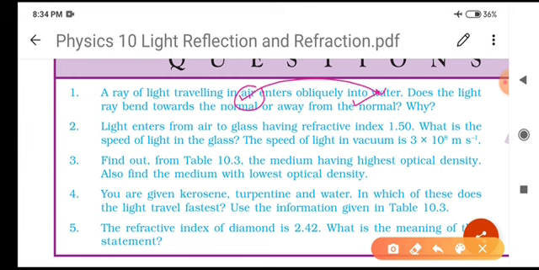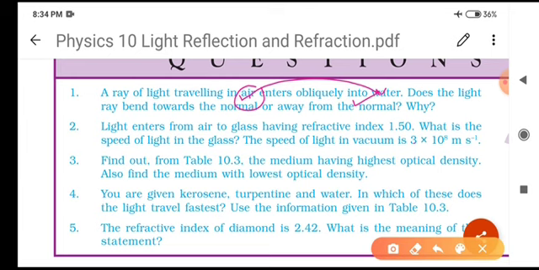Whenever light passes from a rarer medium to a denser medium, the property of refraction says that if light travels from one transparent material to another, and the first transparent material is rarer than the second, then it simply bends towards the normal.